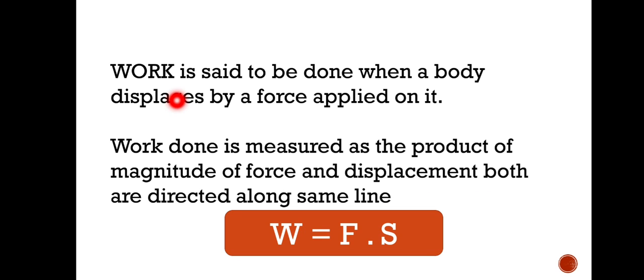So what is the definition of work? Work is said to be done when a body is displaced by a force applied on it. That means the force is the cause of the displacement. So how can we measure the work? Work done is measured as the product of the magnitude of the force applied, and this force causes the displacement.